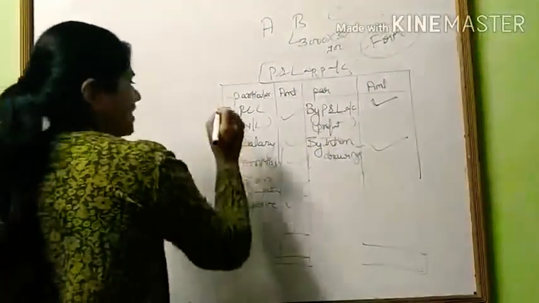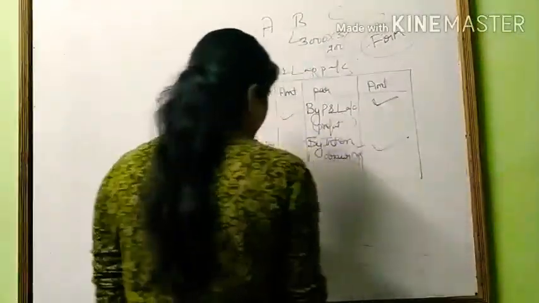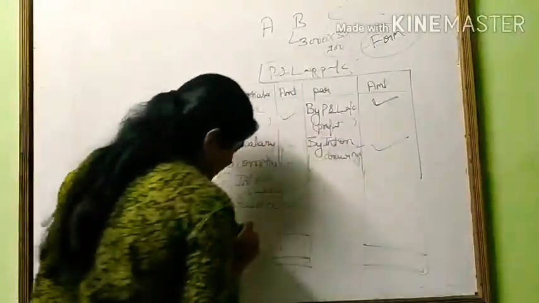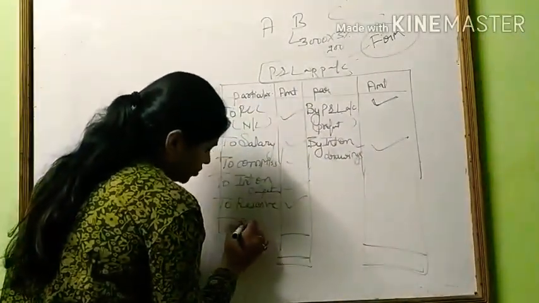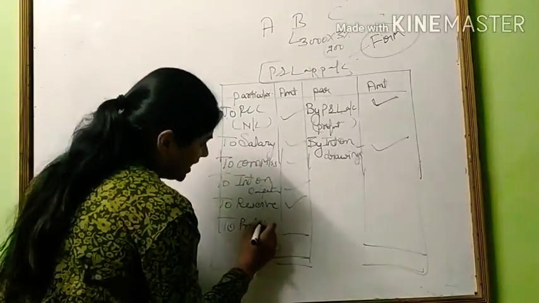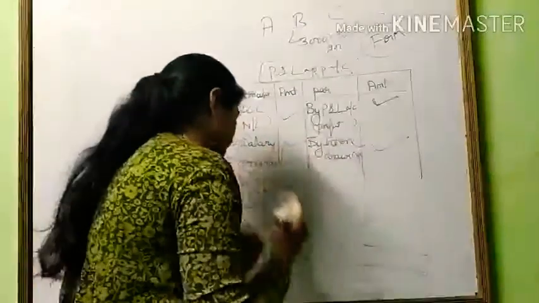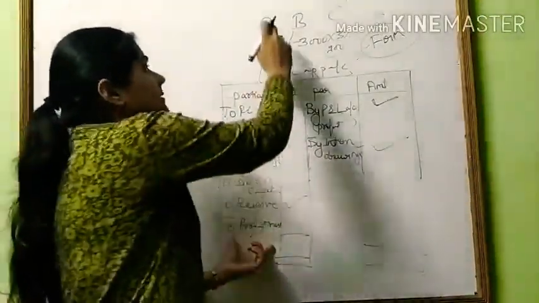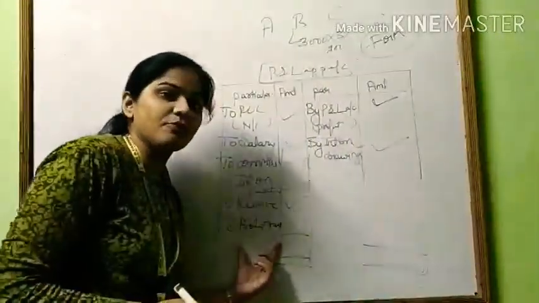By finalizing the account, if the debit side total is less than the credit side total, then there will be a profit, or divisible profit, or profit transfer. It will be transferred to the partners' capital accounts. This is the profit of partners A, B and C. This is a divisible profit.